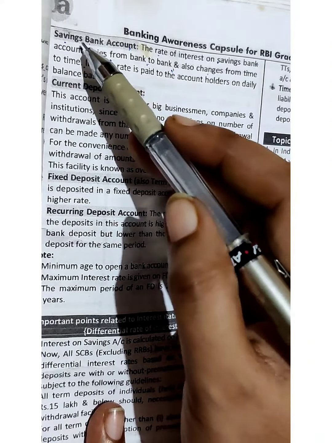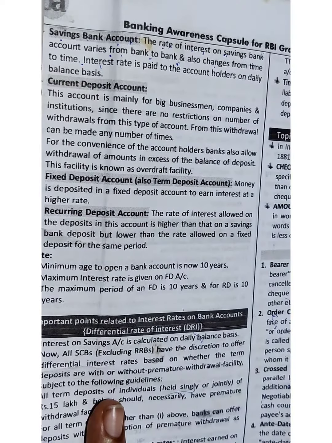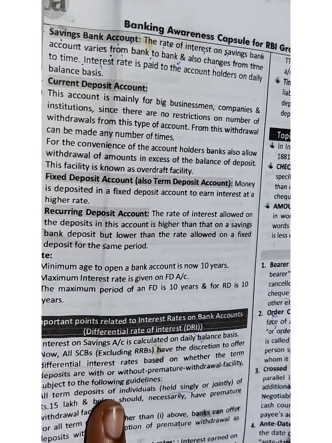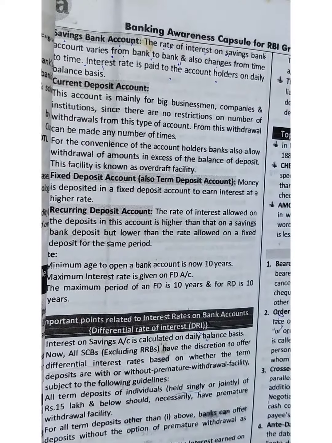So the rate of interest on a savings bank account varies from bank to bank and also changes from time to time. The interest is paid to the account holders on a daily balance basis.